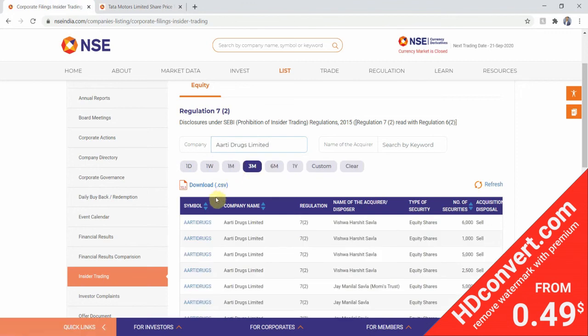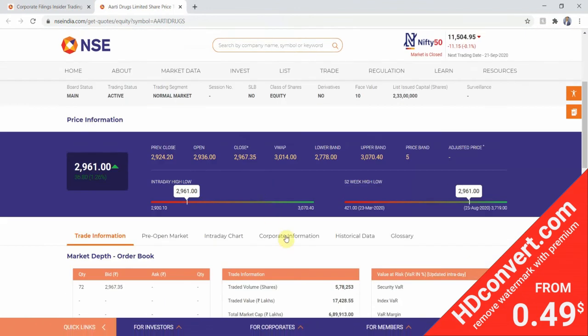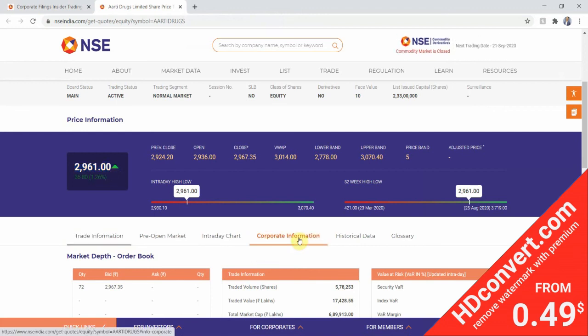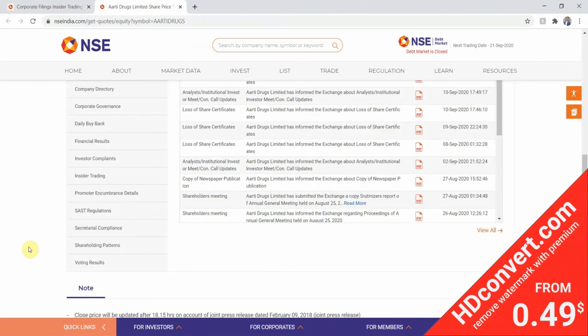So we can leave some of the stocks. We don't have to force ourselves to make a position. That would be the worst thing that we can do, force ourselves to make a trade. So yeah, let's just go and check. Aarti Drugs has a shareholding pattern of greater than 50%, passes the parameter.